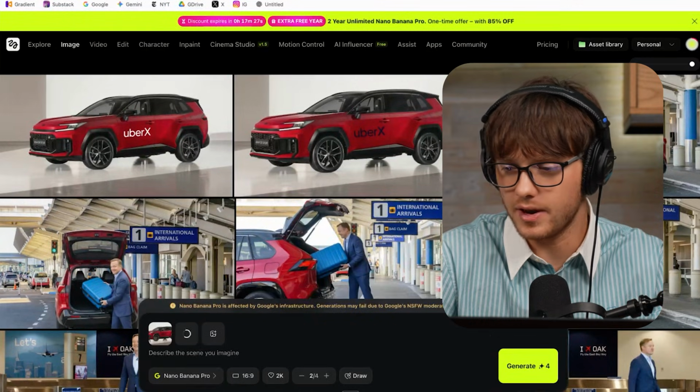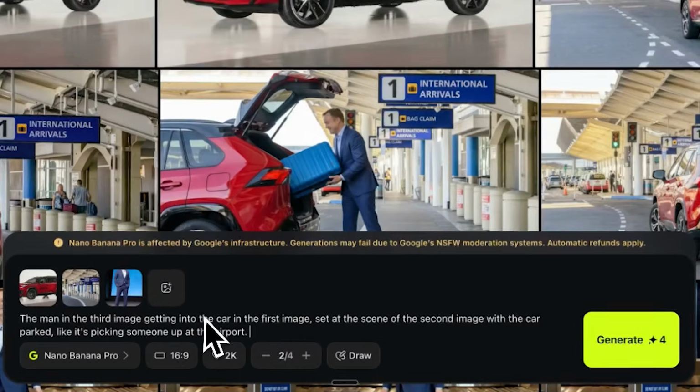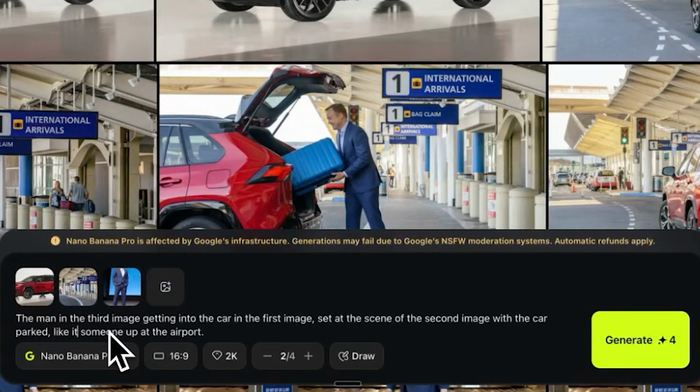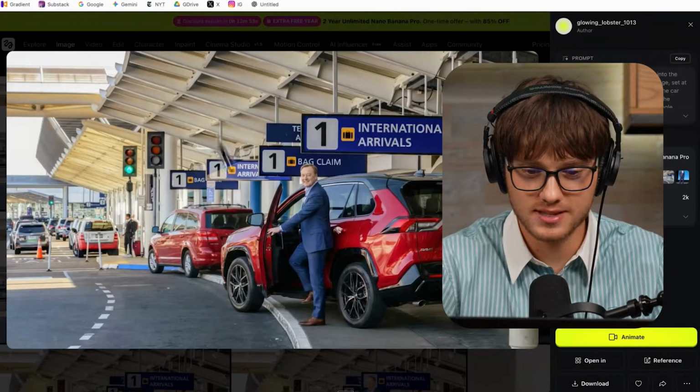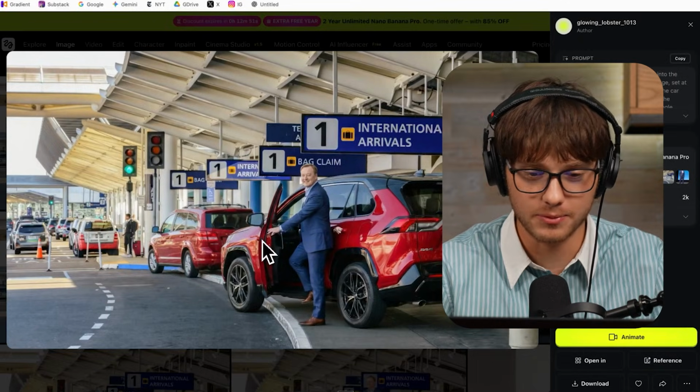I'll start creating the next image, which is going to be of the car at the airport with Jason. The prompt: the man in the third image getting into the car in the first image, set at the scene of the second image. This image looks great, and this will be perfect for the scene where he's getting into the car.